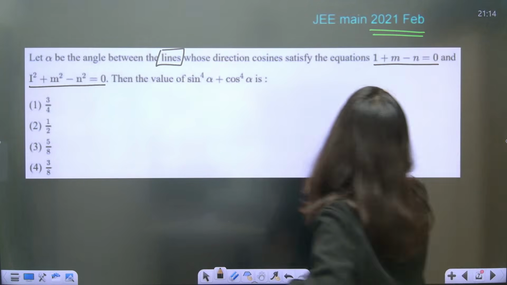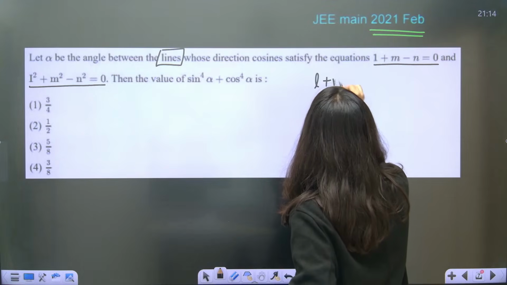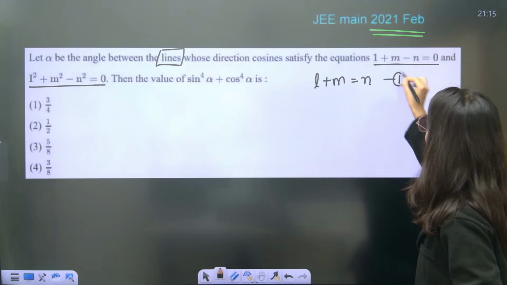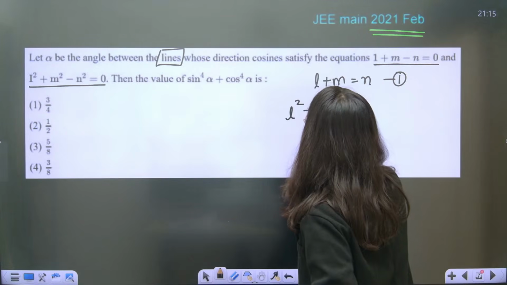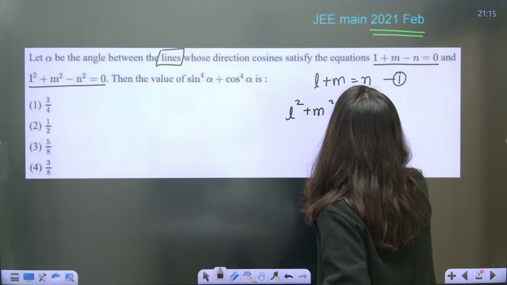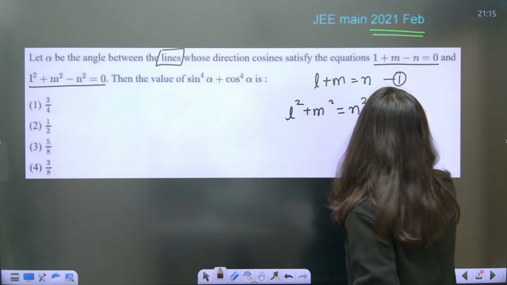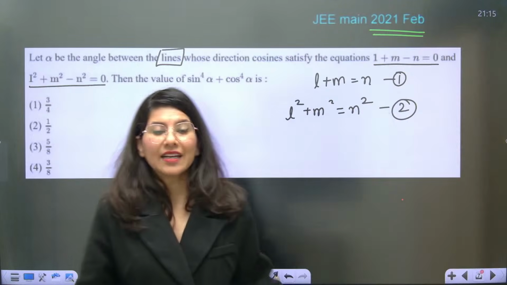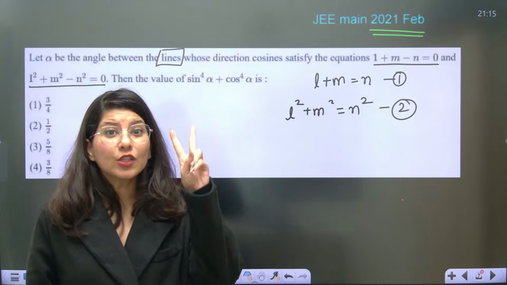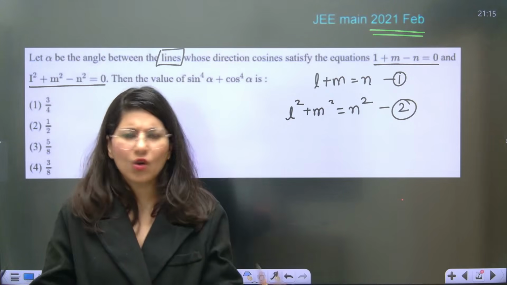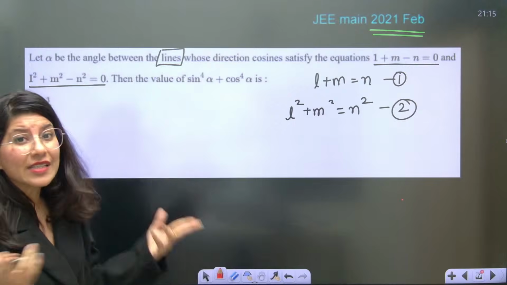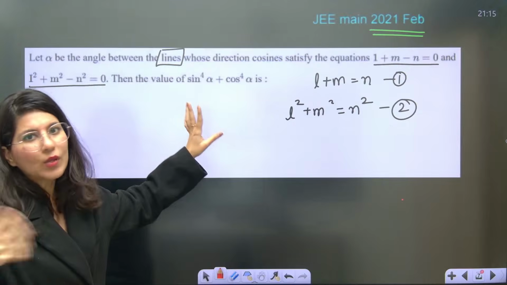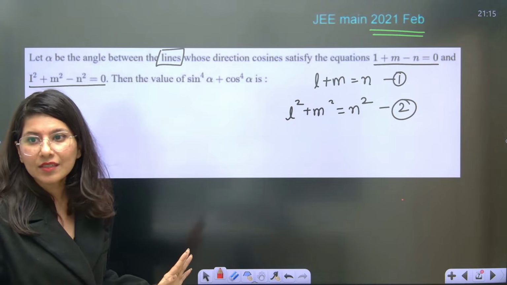So let us talk about this: L plus M equals N. This is my first equation. The second equation is L square plus M square equals N square. Correct or not? This is my second equation. If you solve these two equations, what will you get? You will get two sets of direction cosines or ratios. Two sets of directions, so basically two lines you will get. Then you can easily calculate the angle between them.